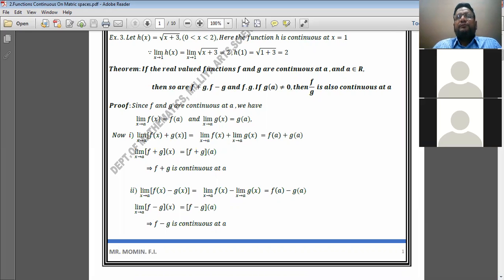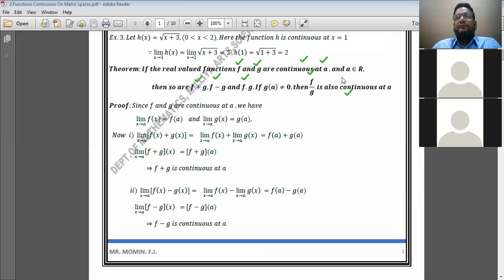If the real valued functions f and g are continuous at a, where a belongs to R, then so are f plus g, f minus g, f into g, and if g of a is not 0, then f by g is also continuous at a.